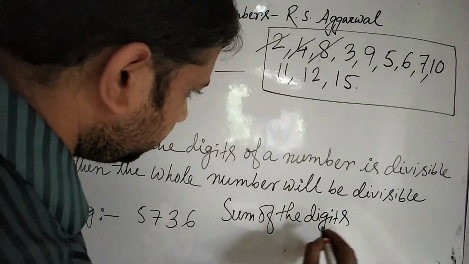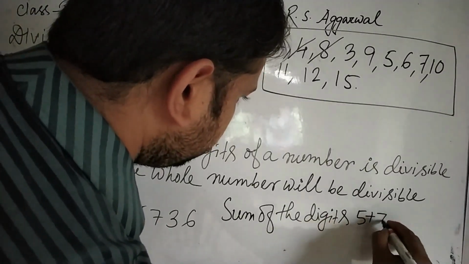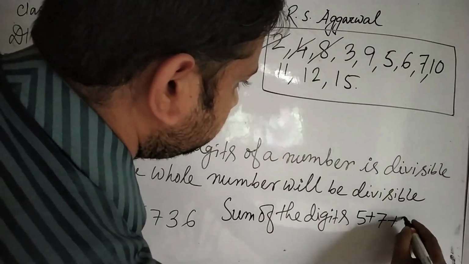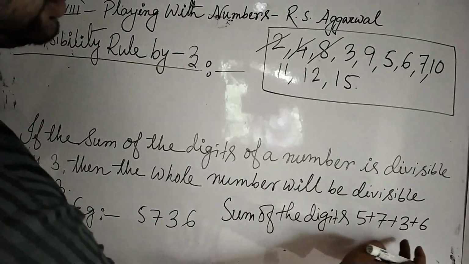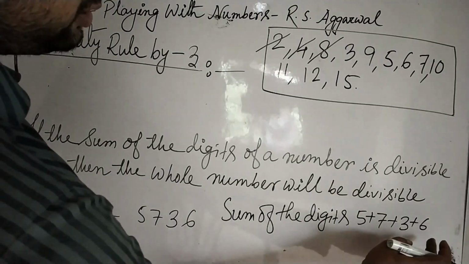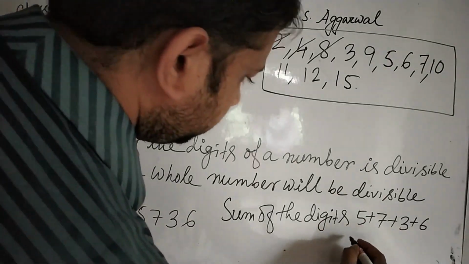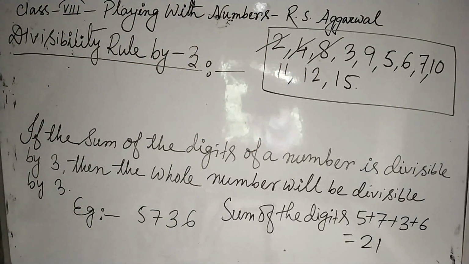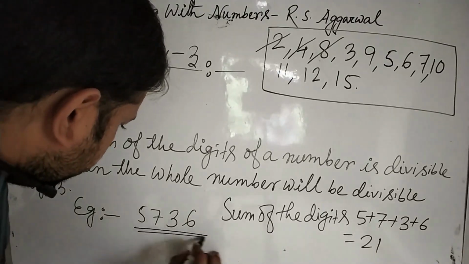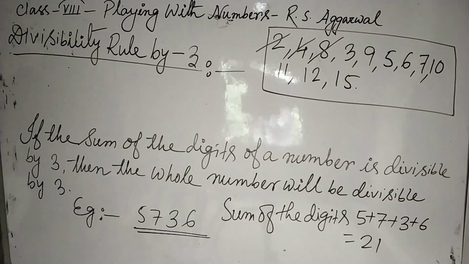That is 5 plus 7 plus 3 plus 6. Make the sum. 12, 15, and 6, 21. We know that 21 is divisible by 3. Therefore, the whole number 5736 will be divisible by 3.